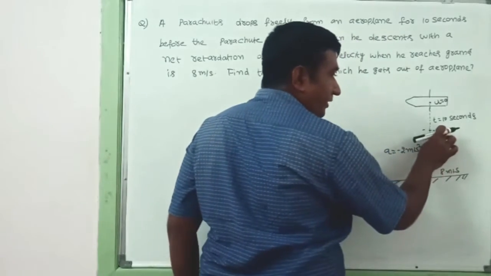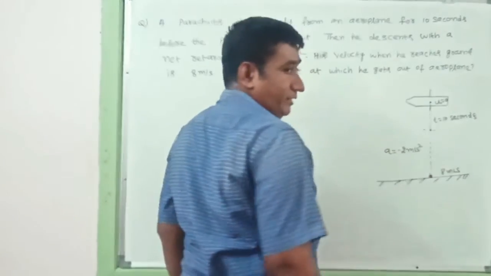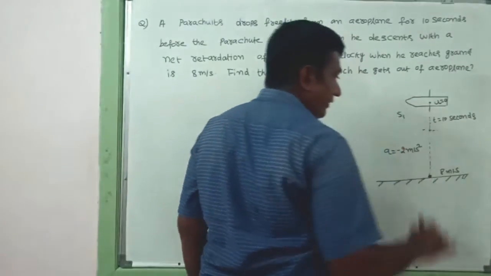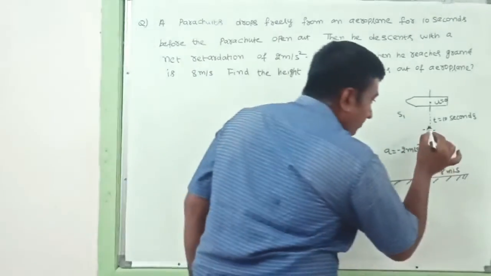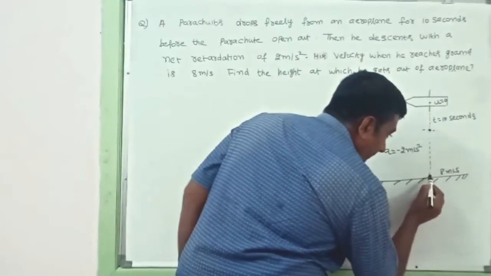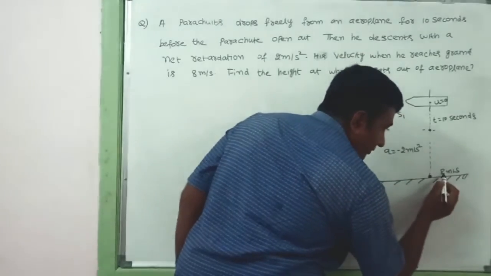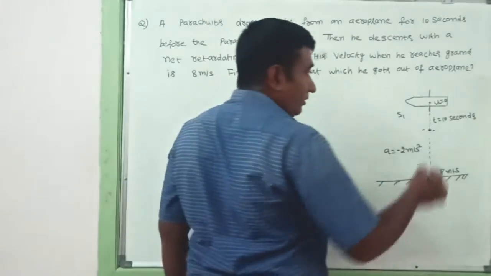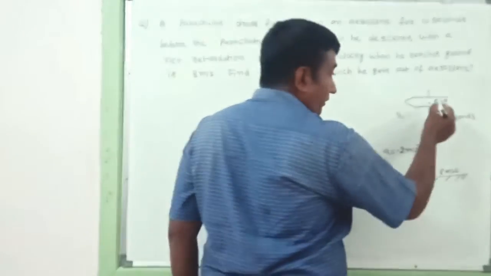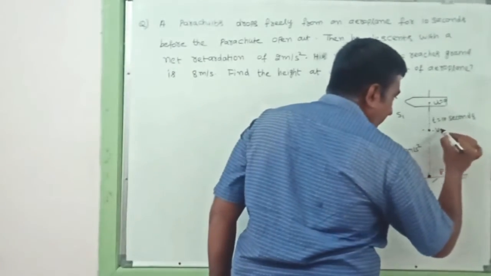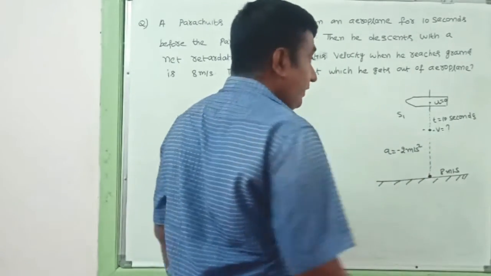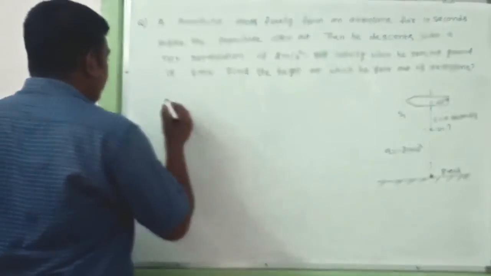How much time has he traveled? For 10 seconds. Then how much distance will he travel? He will travel some distance as s1. At this point he will have some velocity, and he hits the ground with a velocity of 8 meters per second. That means from here to here he will travel some distance. Along with that, he will have some velocity here, which we can find with the help of this.